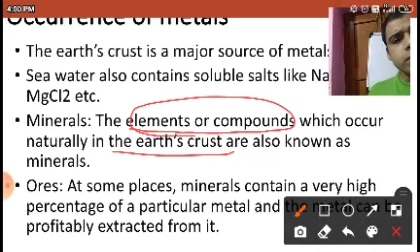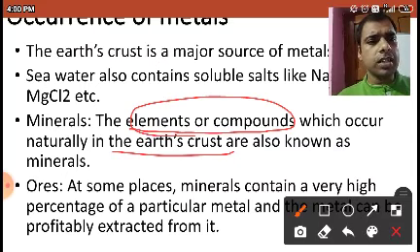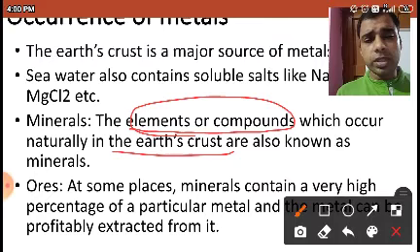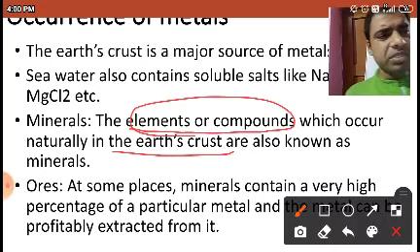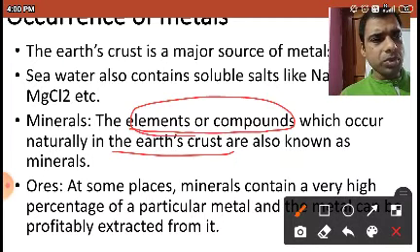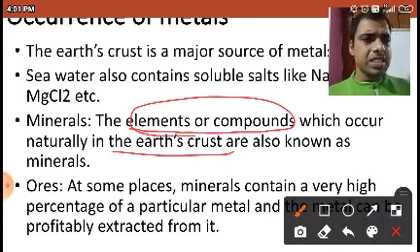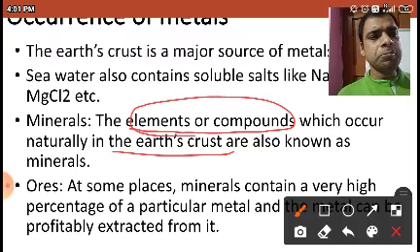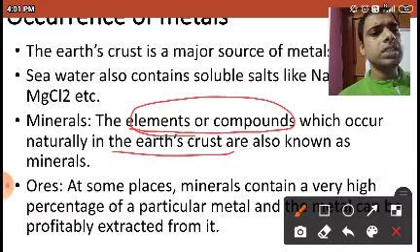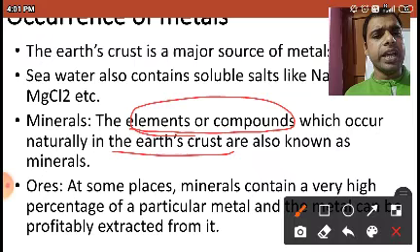Look, CaCO3, MgCO3, these are carbonates, these are compounds, and those compounds can be called minerals. Some unreactive elements, I can say platinum, gold, cannot be present in the form of a compound, so they are present in the free form. We can also categorize them as minerals. So minerals are the elements or compounds which occur in the earth's crust.